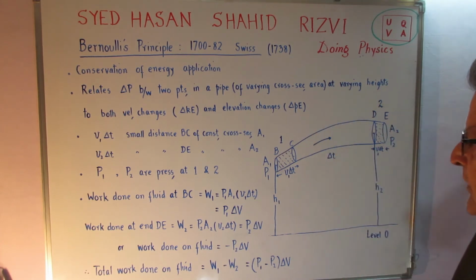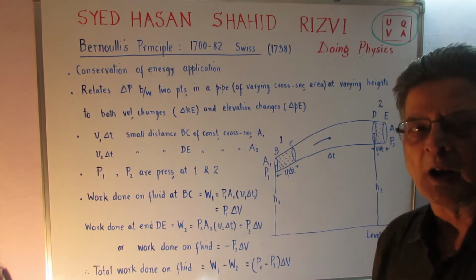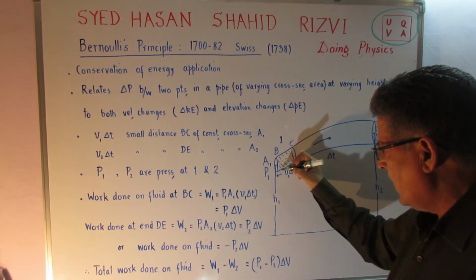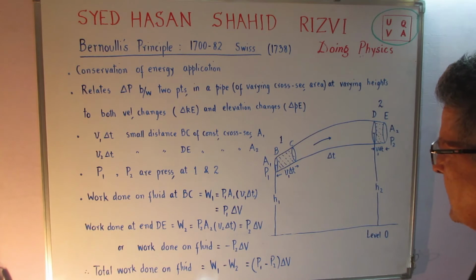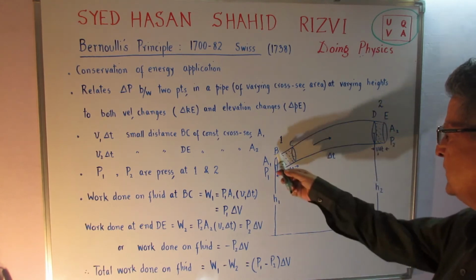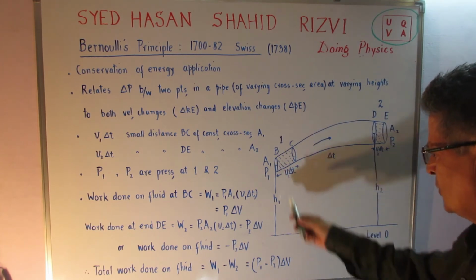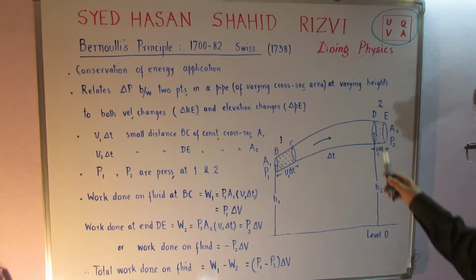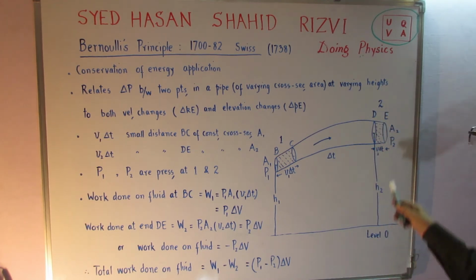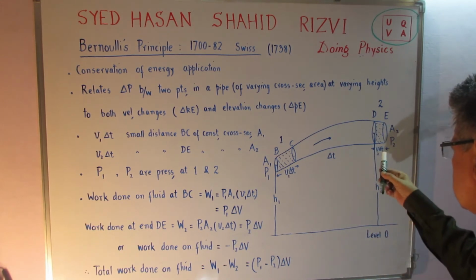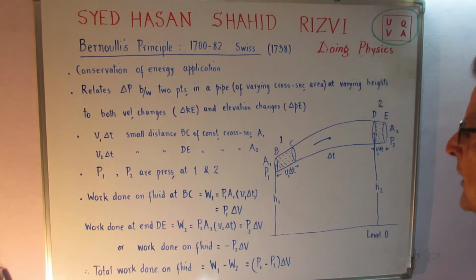The delta t is taken as very small, and so this is a small change of mass which will take place over here, and the same over here, so that we can consider that from B to C the area of cross section A1 remains unchanged, and so does the velocity V1. Similarly, from D to E, the area of cross section remains the same, and the velocity also remains the same, because this delta t is very small.